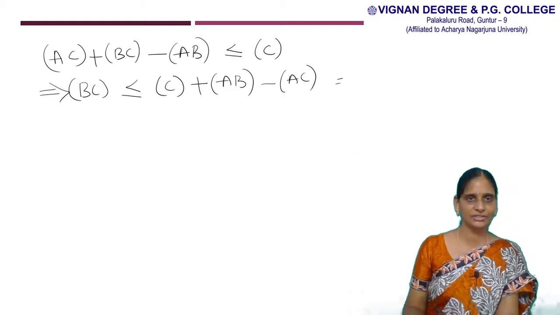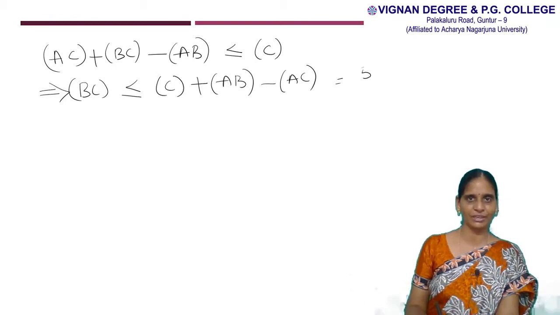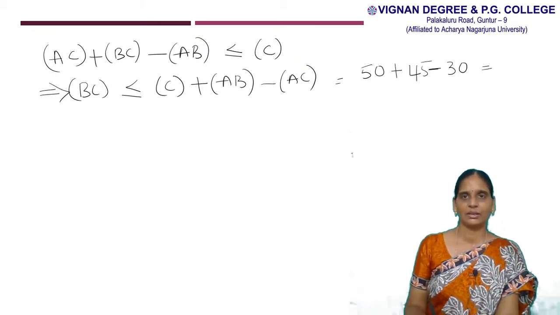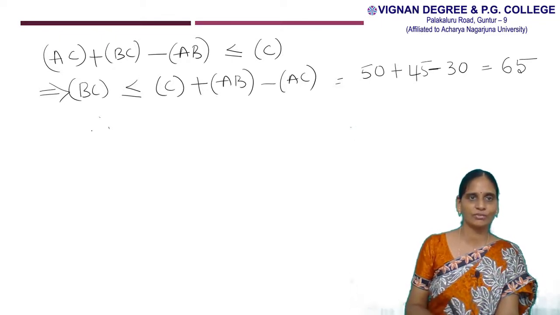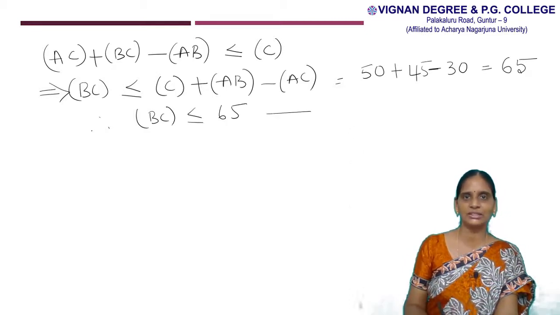So frequency of C value is 50 plus frequency of AB is 45, minus frequency of AC is 30. Again 95 minus 30. So this is 65. So therefore we get frequency of BC is less than or equal to 65. So this is the fourth relation.